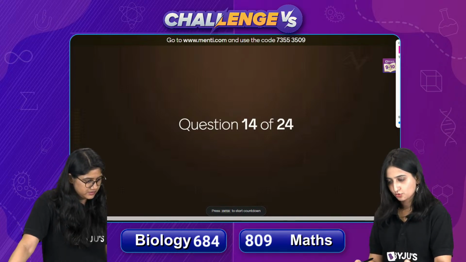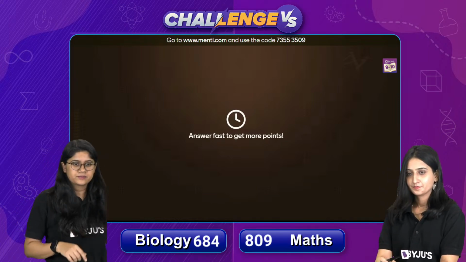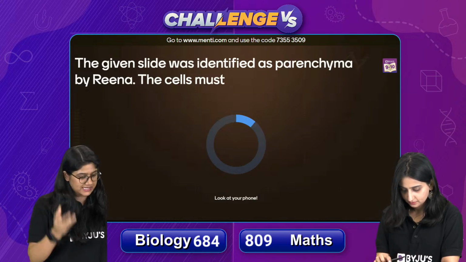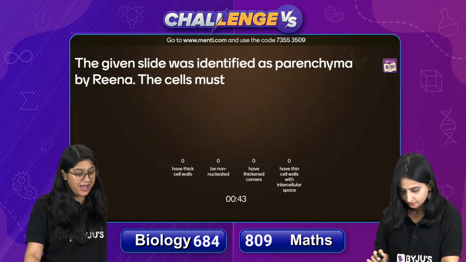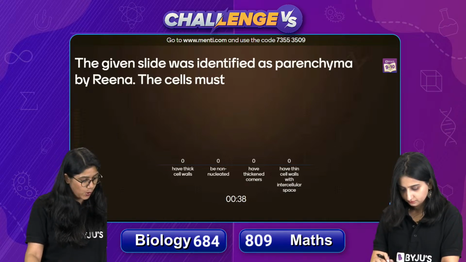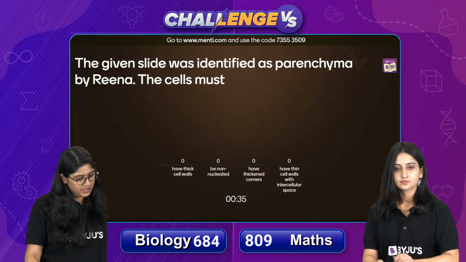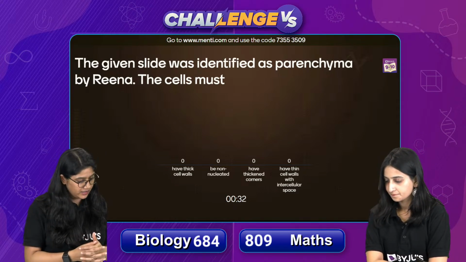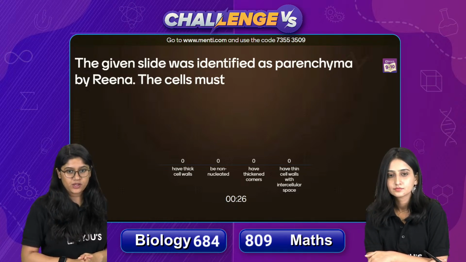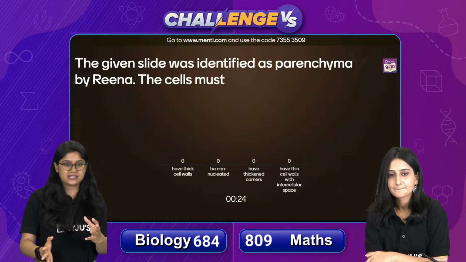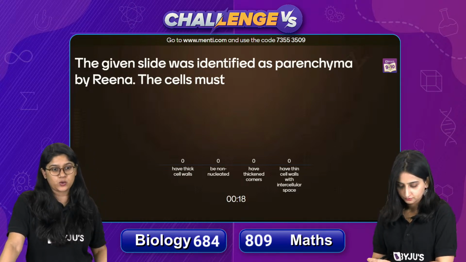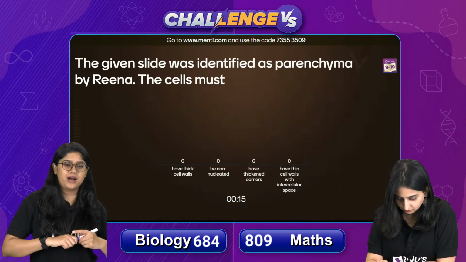All right. So question number 14. Here we have, so Reena was observing a slide, right? And this slide was of parenchyma. So what she will see, the cell must be of what type, right? Have thick walls, have non-nucleated walls, right? Or they are non-nucleated cell, have thickened corners, or have a very thin walls with the intercellular space. So let's suppose if you get a slide which has the parenchyma tissues, right? What types of cells you will be observing there? Everyone, quickly.